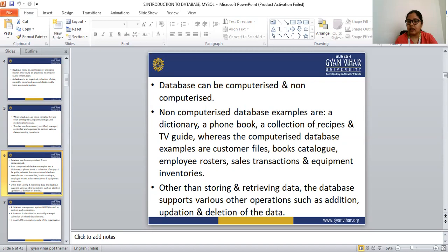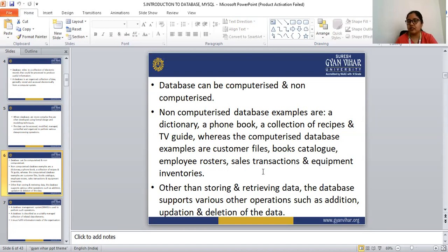Whereas the computerized database means the data is stored in the computer, the non-computerized data means the data is stored in a book. Likewise, the dictionary, the phone book, and the collections of recipes all come in a simple book, so they don't require any computer. But examples of the computerized database are customer files, books catalog, employee rosters, sales transactions, and equipment inventories.